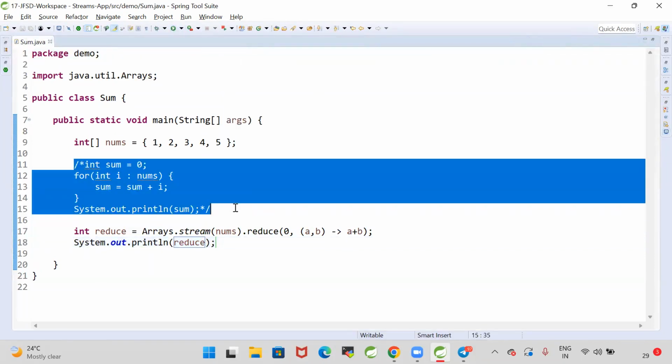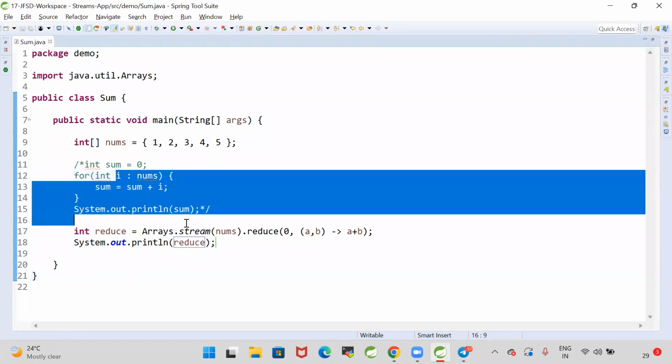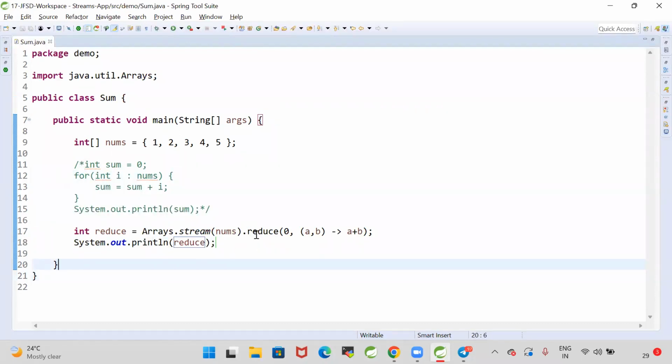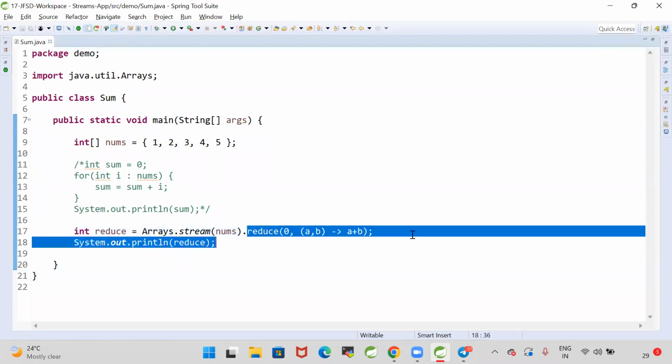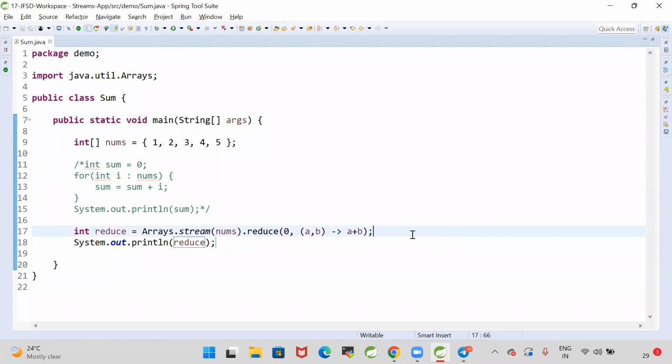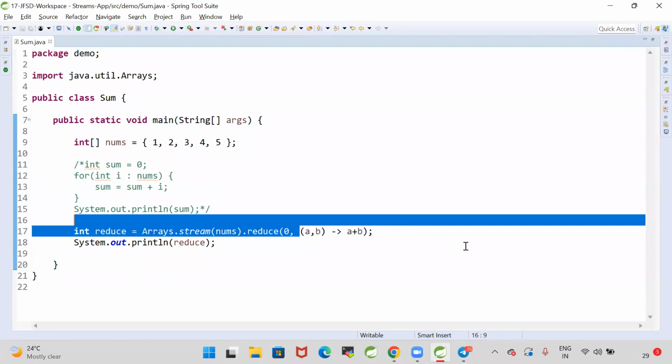So whatever logic we normally write, which is taking each number and adding to the sum, instead of that, here we are taking reduce with a comma b. I want the sum to be a plus b. Combine multiple values into a single value. For that we will go for stream reduce. Stream filter, stream map, stream collect, stream reduce. Stream reduce is used to combine multiple values into a single value. Here 0 is the initial sum, and I want to take each number and add it to that.